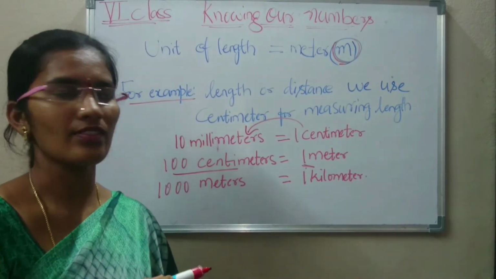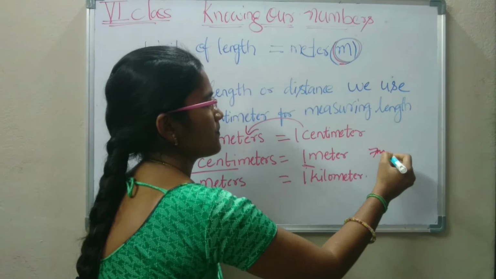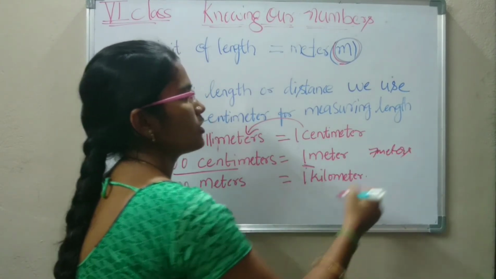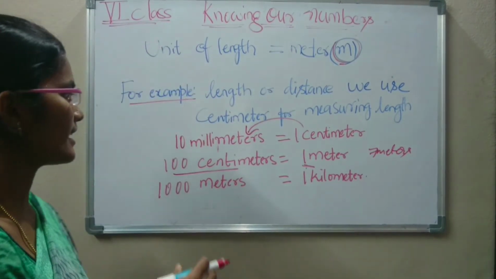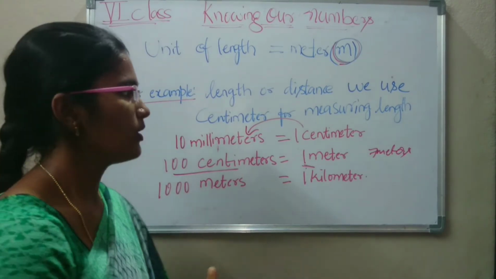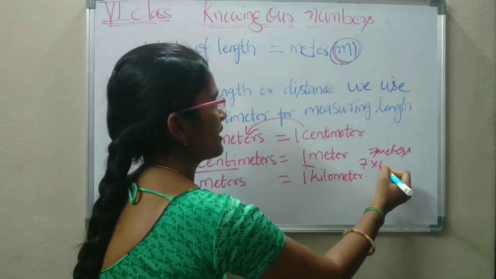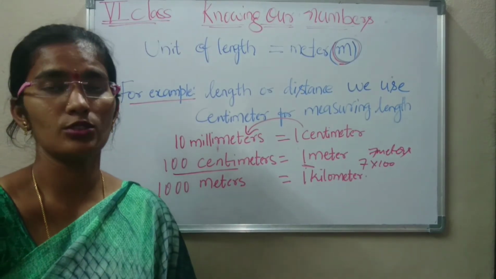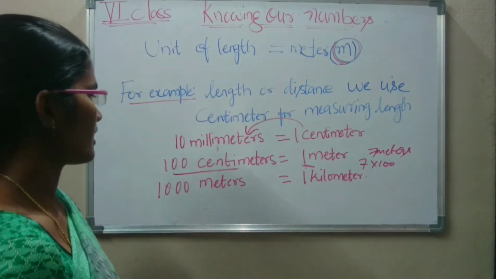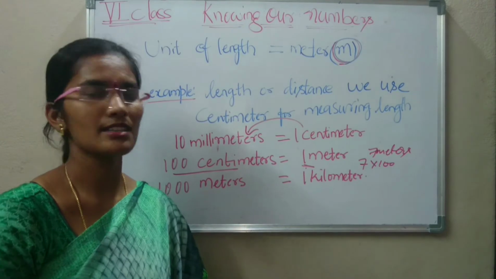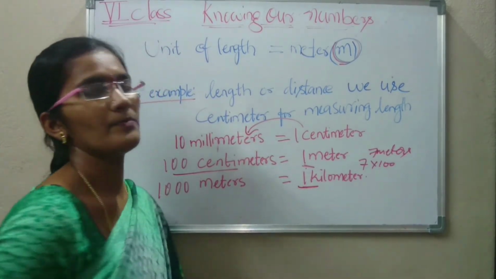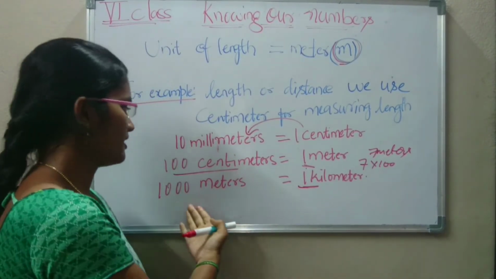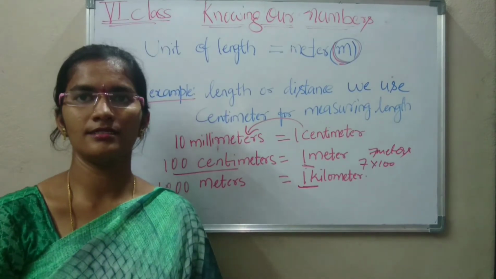Suppose the saree length is 7 meters. We convert it and say that it is in centimeters also. 7 into 100 is nothing but 700 centimeters. Like that we will do some of the problems. Now 1000 meters equal to 1 kilometer. 1 kilometer is nothing but 1000 meters.